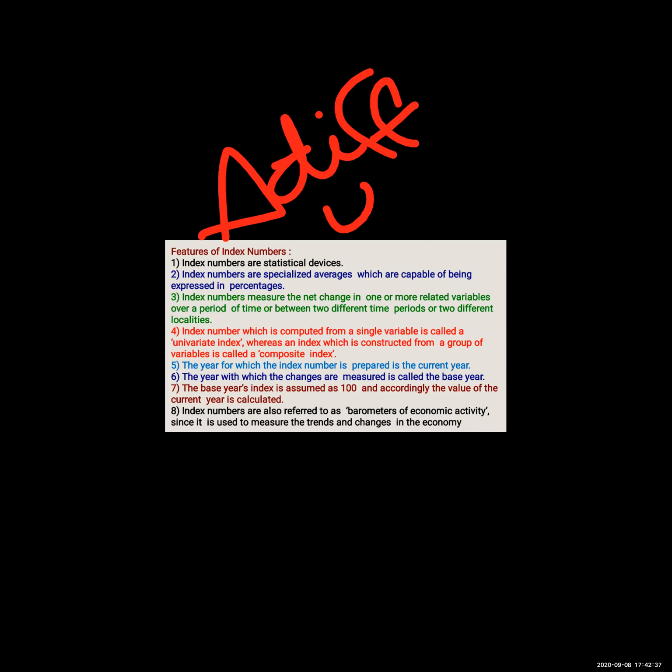ओके, the same device of index number help us in comparing changes in series which are of different units, therefore index number are specialized type of averages. Okay, index number are specialized averages because we are able to measure changes in different units.